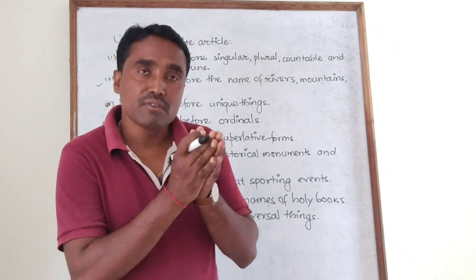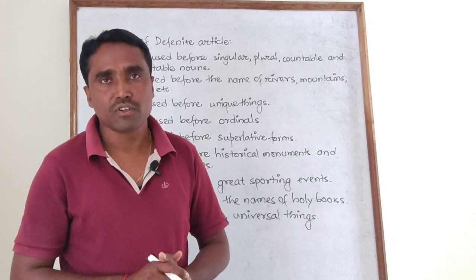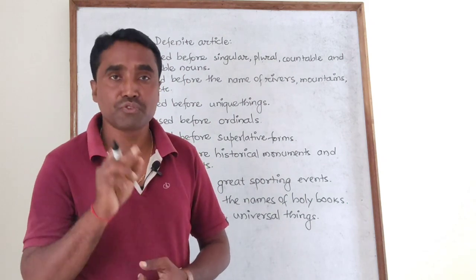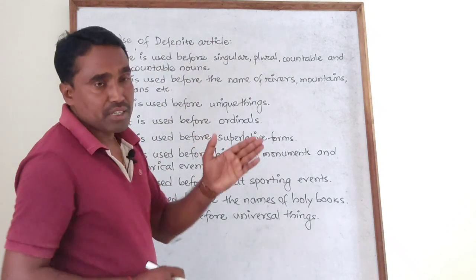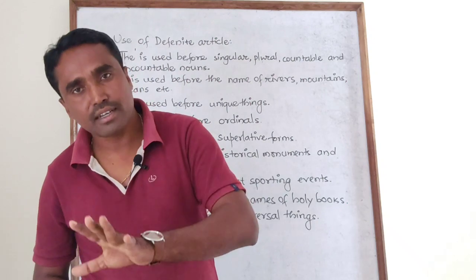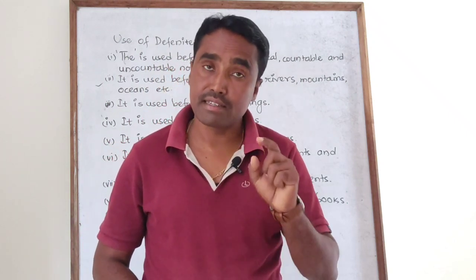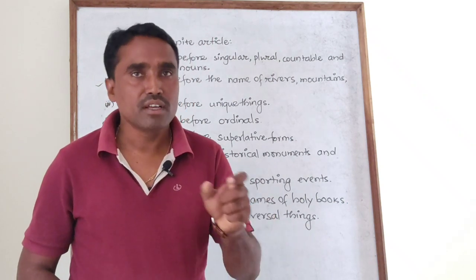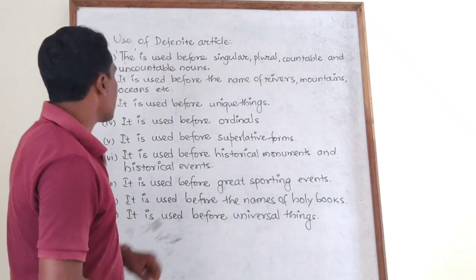But in the case of the indefinite article, I can only use it before the singular number or before countable nouns, right? For example, if I say "the boy" or "a boy", both are correct in terms of the context of the sentence. Don't forget that one. In terms of the context of the sentence, you can use "the boy" or "a boy" or "the boys". Okay, come to the point.